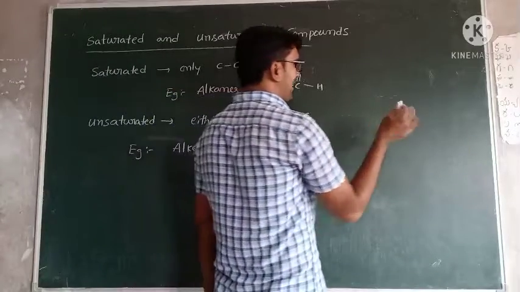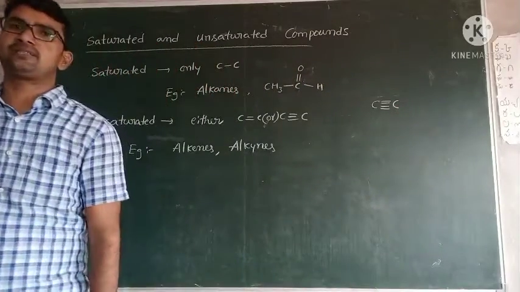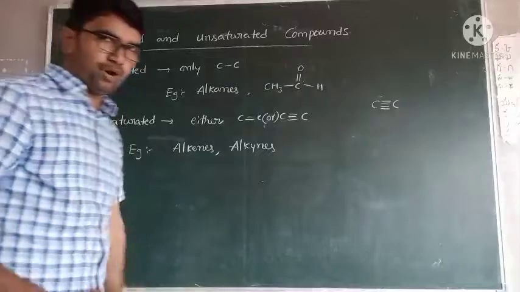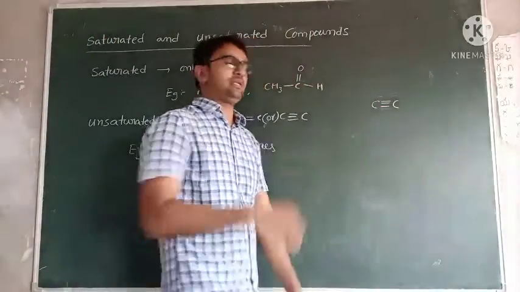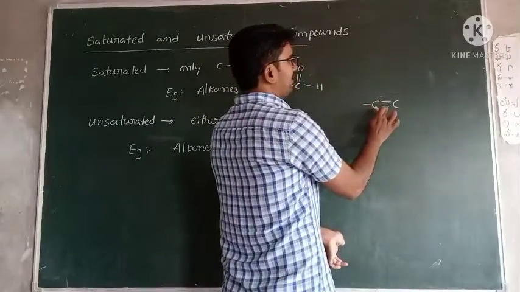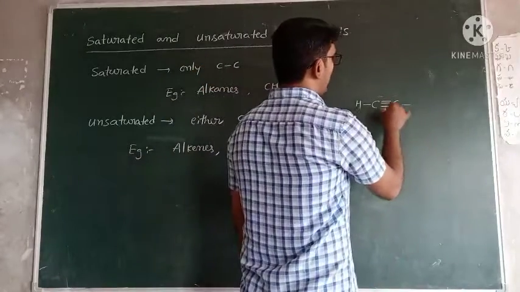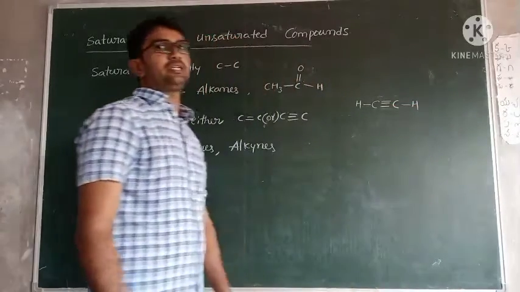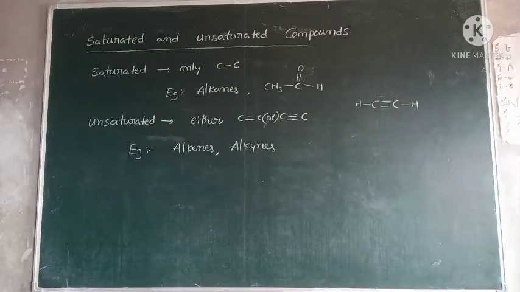So I think most of the students may expect, sir, between two carbon atoms 4 bonds can exist. No, it is impossible. Only a triple bond can exist between two carbon atoms, and the remaining one is for another atom. For this carbon, 3 bonds are already satisfied, and another bond is hydrogen. For this one also, 3 bonds are satisfied and another one is hydrogen. So there is no chance of forming 4 bonds between the two carbon atoms. Okay, so this is about saturated and unsaturated compounds.